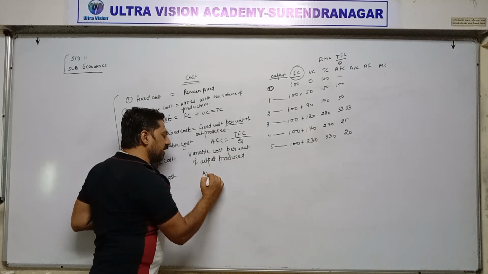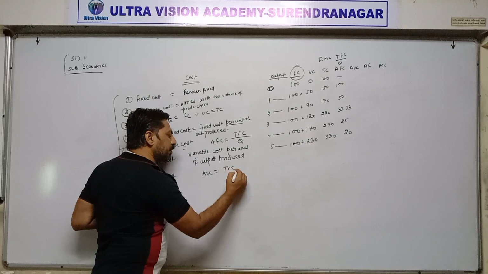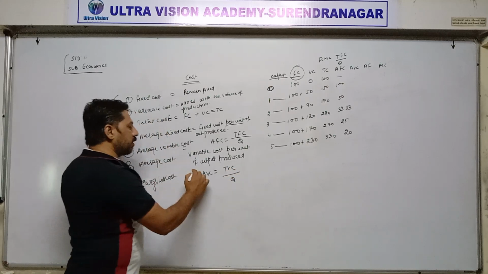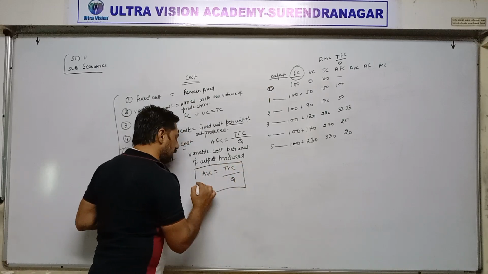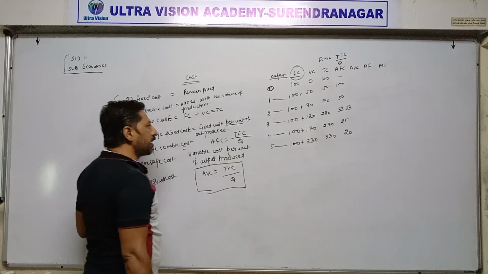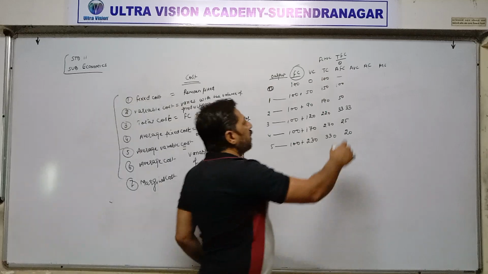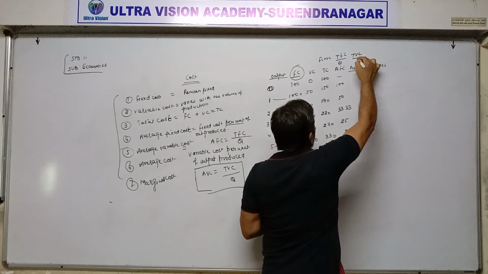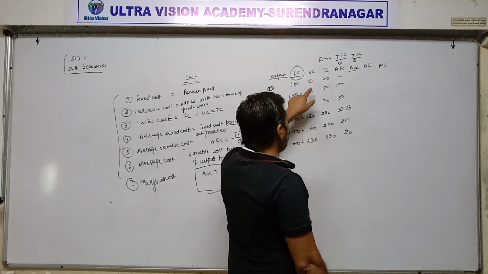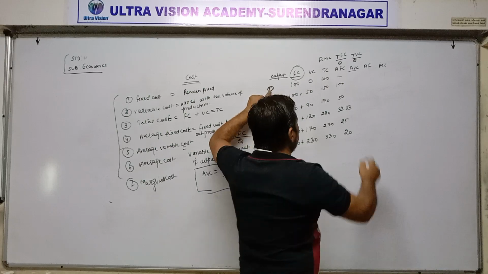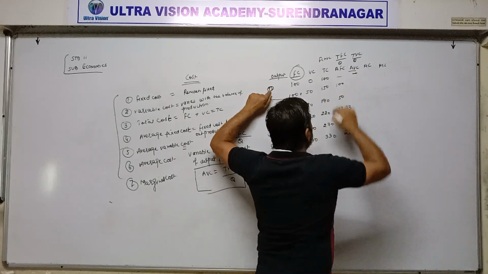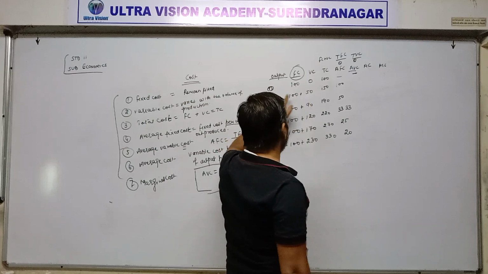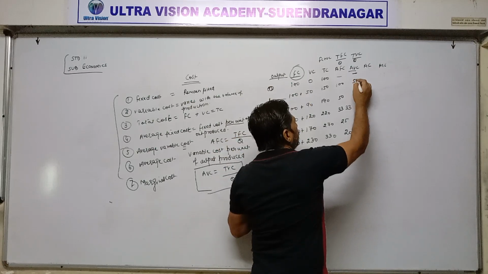And formula for average variable cost is equal to total variable cost upon Q. Q means once again output produced. For example, in our example, total variable cost divided by Q. Now variable cost is 0, output is also 0, that's why average variable cost also remains 0. Here variable cost is 50 for 1 unit, so 50 divided by 1 remains same 50.